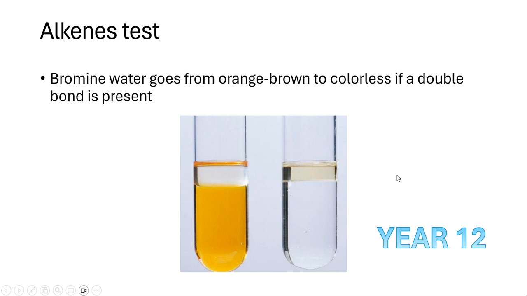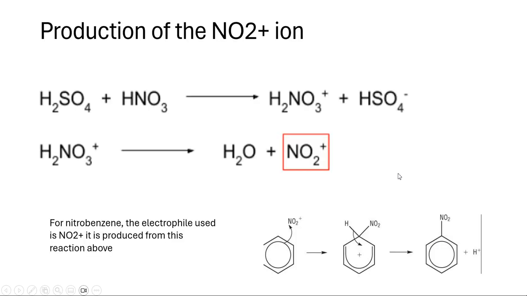Alkenes test: bromine water will go from orange-brown to colorless if a double bond is present. So if an alkene has a double bond, it will go to colorless. Now this is year 13, basically, from this point.